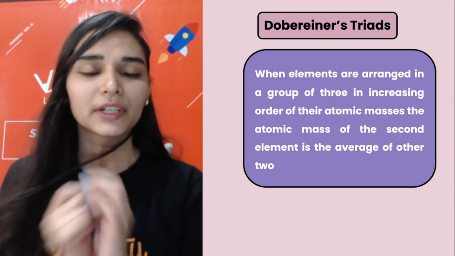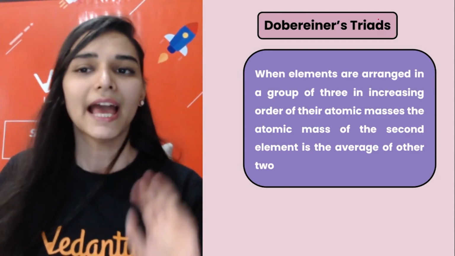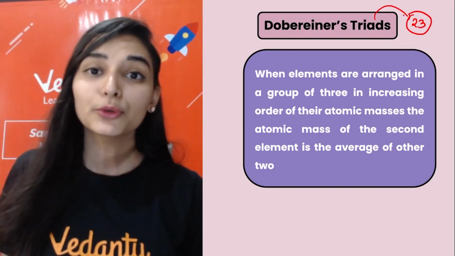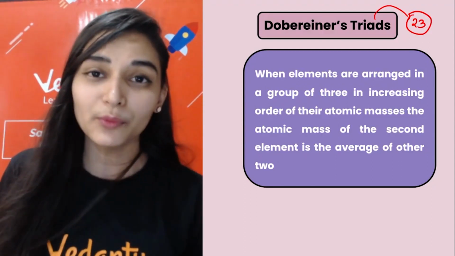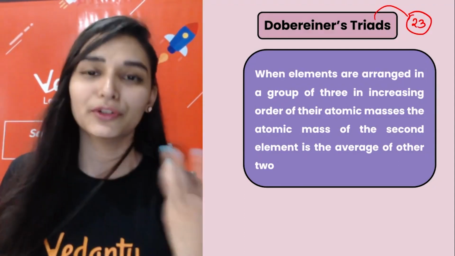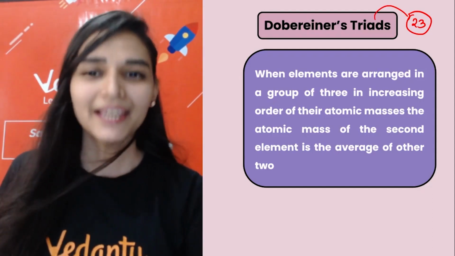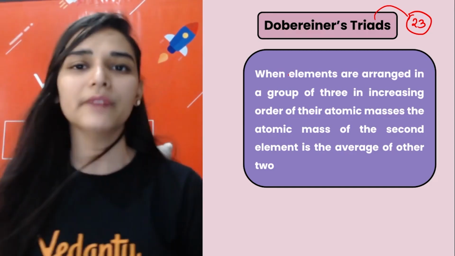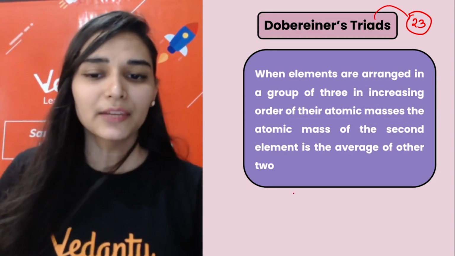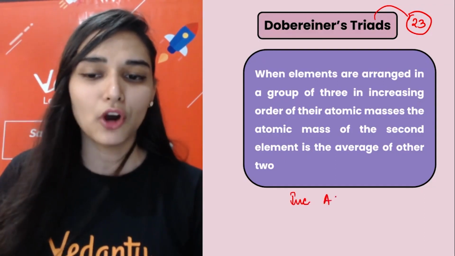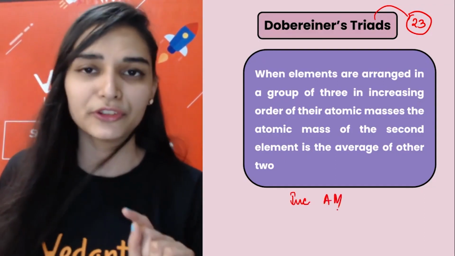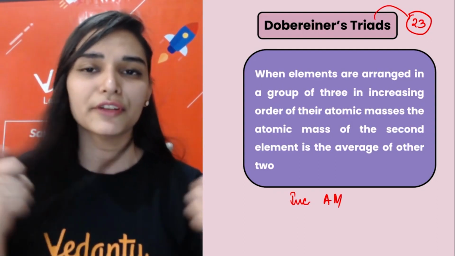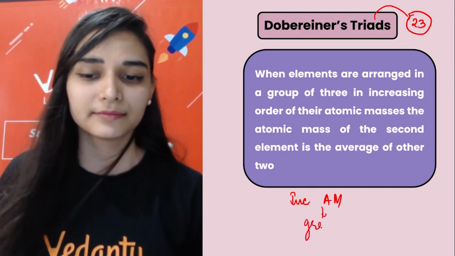The first thing you will remember about Sir Dobereiner is that at that time only around 23 elements were known. Now you have 118 elements. So we are talking about a time when just 23 elements were known to humans. Even at that time, classification was very important. So Sir Dobereiner said, let's arrange the elements in the increasing order of atomic masses. You will remember this point. He arranged these elements in increasing order of atomic masses in groups of three.